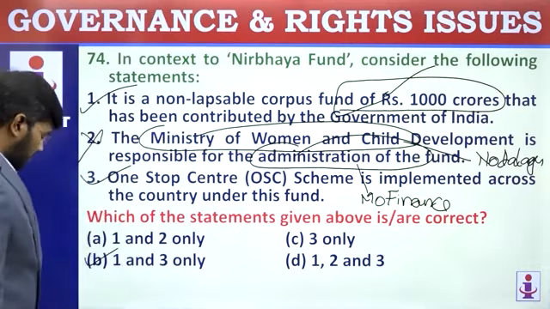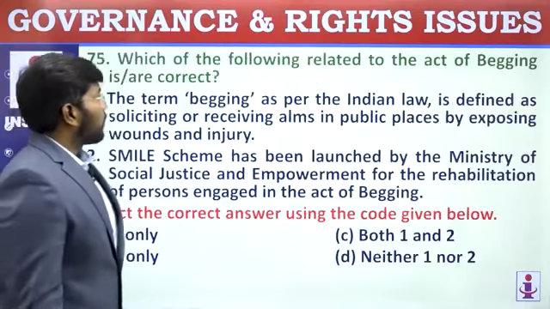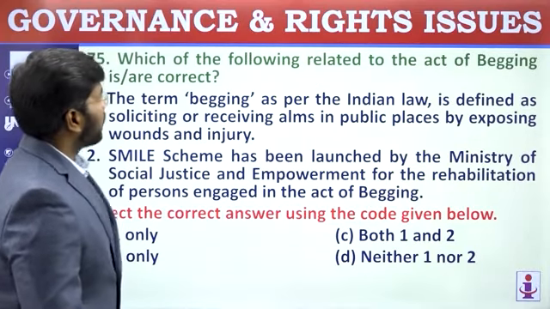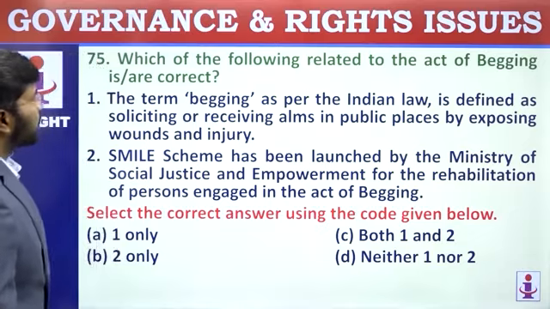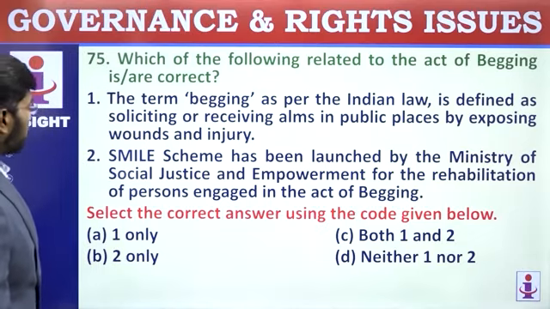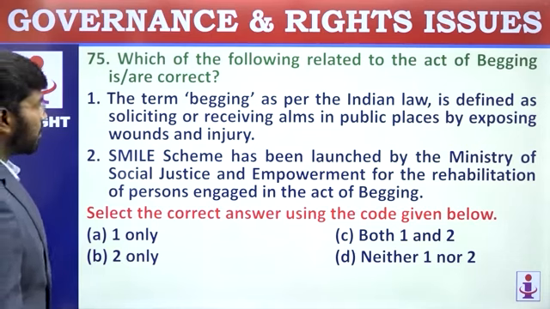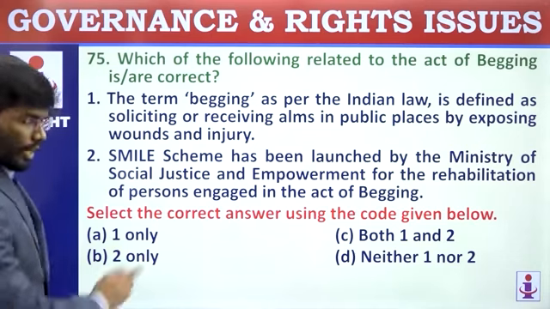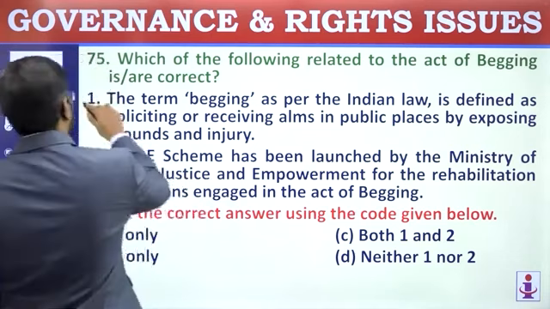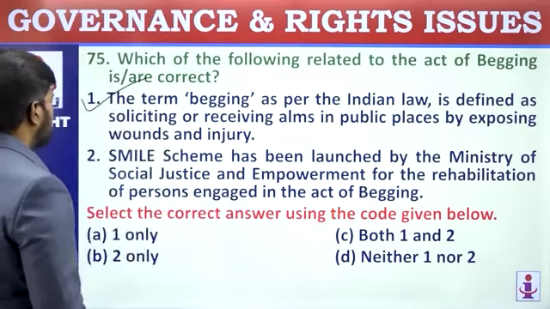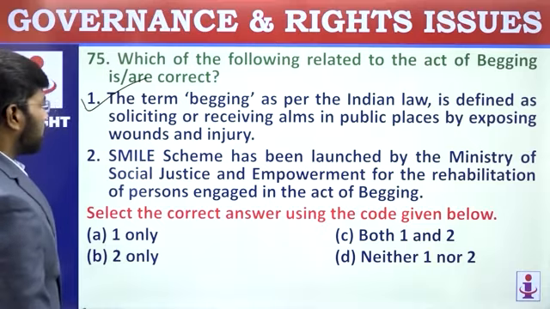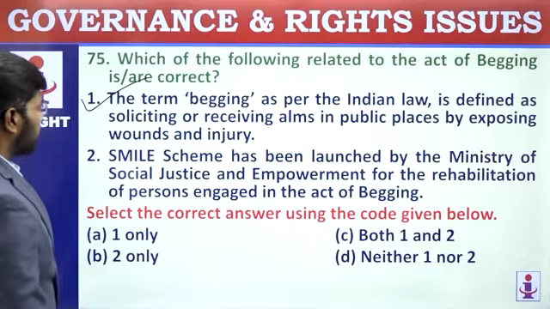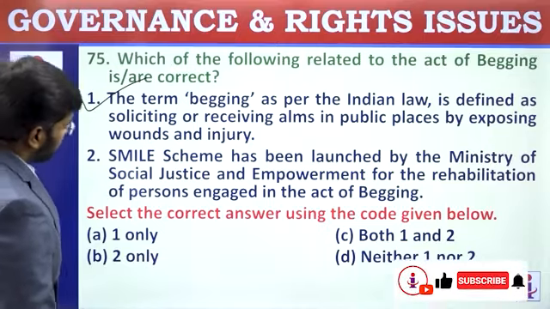Go for option B. Which of the following are related to the act of begging is or are correct? The term begging as per the Indian law is defined as soliciting or receiving alms in public places by exposing wounds and injury. It has been clearly defined. So first statement is correct. Smile scheme has been launched by Ministry of Social Justice and Empowerment for the rehabilitation of persons engaged in act of begging. This is also correct.